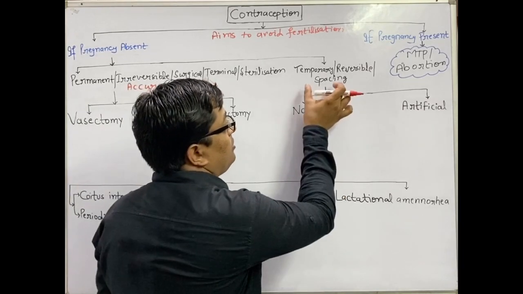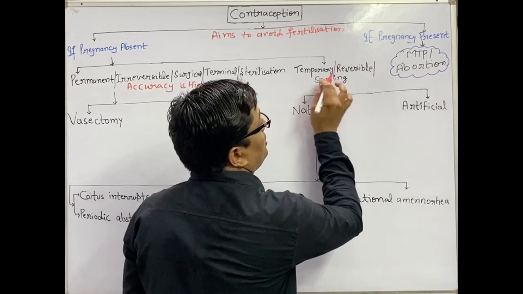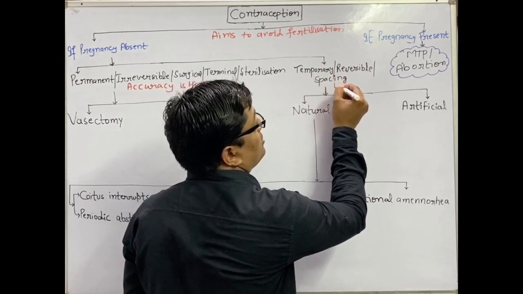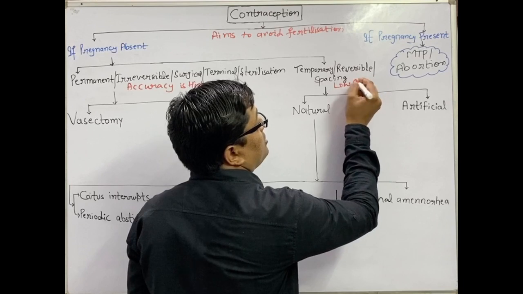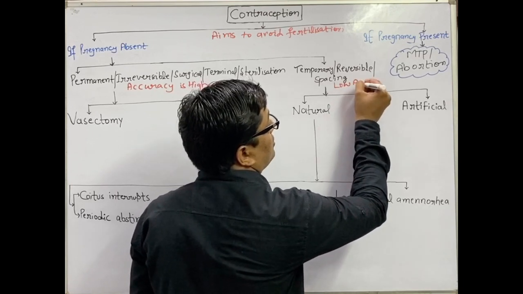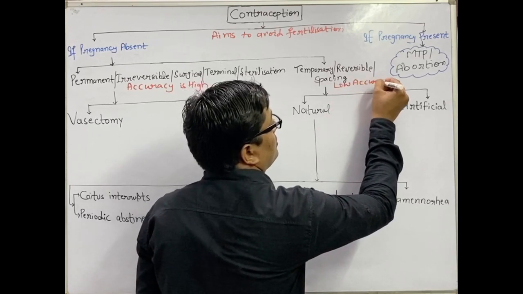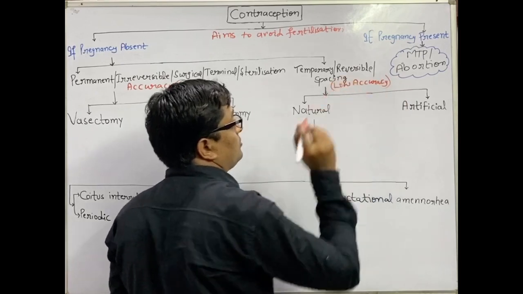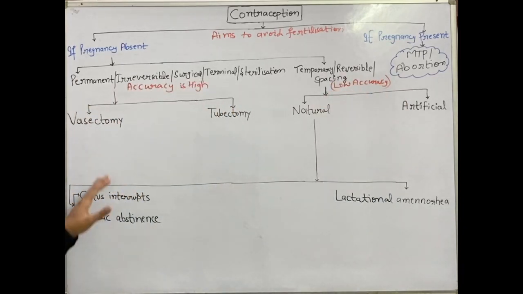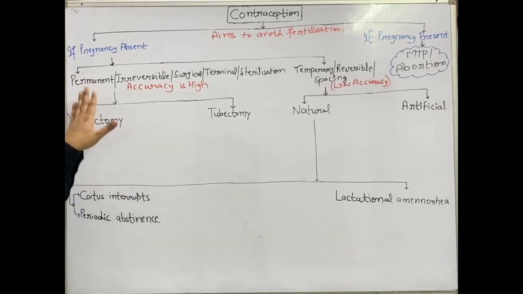Vasectomy and tubectomy are the types of permanent contraception.